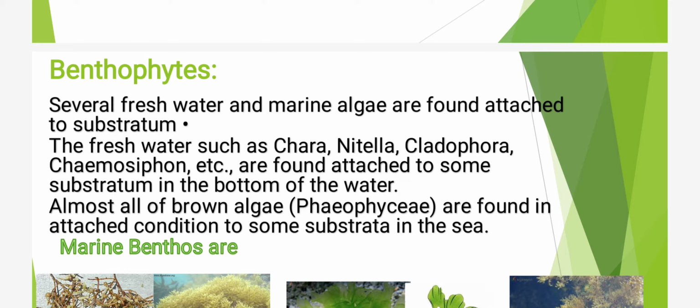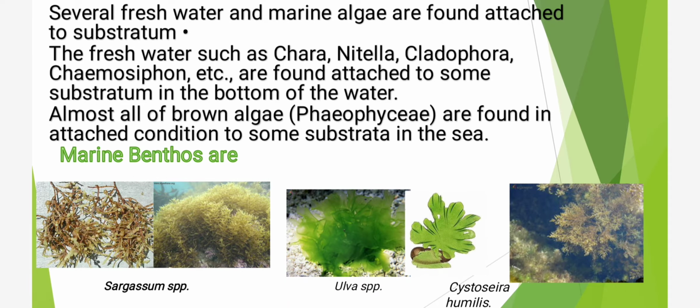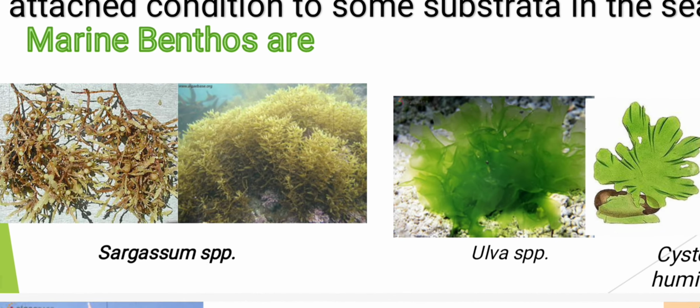Students, several freshwater and marine algae are found attached to the substratum. The freshwater algae such as Chara, Nitella, Cladophora, Vaucheria, they are found attached to the substratum in the bottom of the water bodies. Almost all of the brown algae, that is members of Phaeophyceae, are found in attached condition to some substrata in the sea. Students, let's watch some examples of marine benthos, and these are Sargassum.